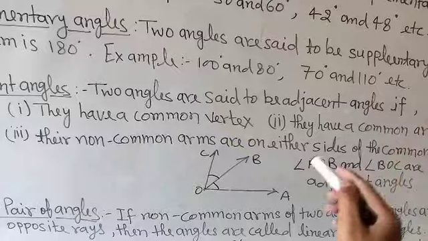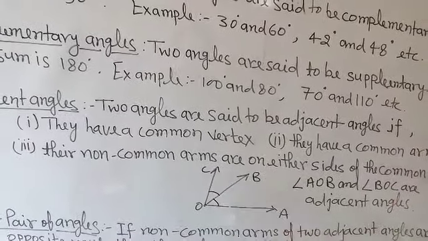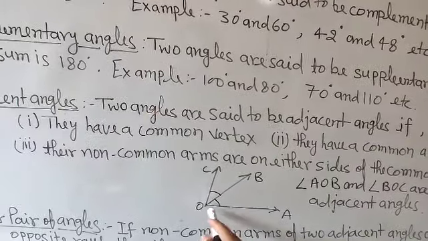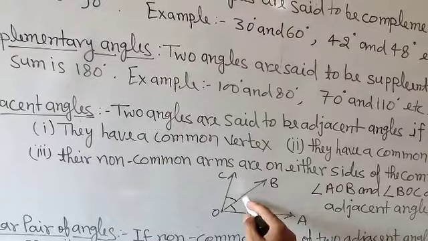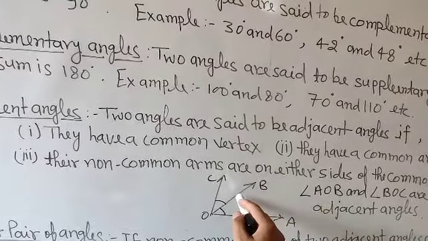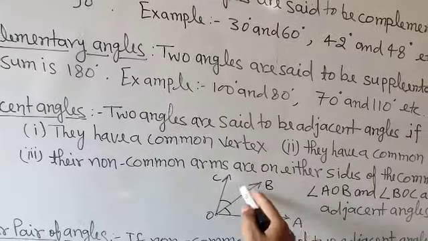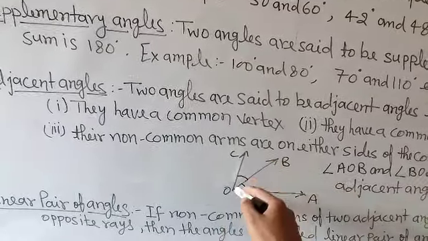They have a common arm. What is called the arm? The ray by which the angle is formed is called the arm. Here in angle BOA, OA and OB make the angle BOA. So OA and OB are called the arms for angle BOA. In the same way, angle BOC: OB and OC make the angle BOC.